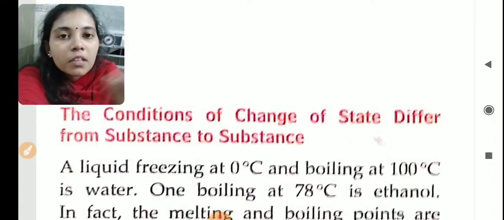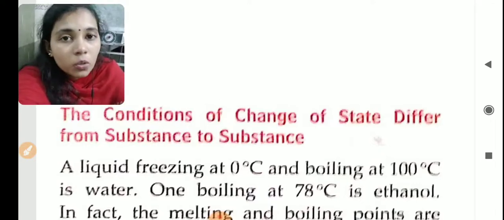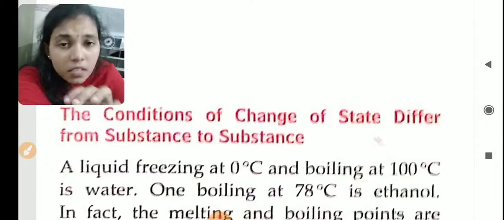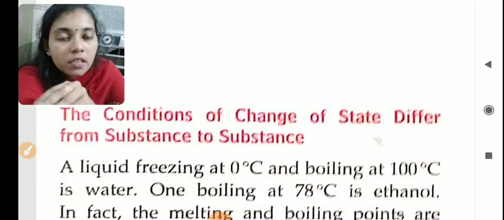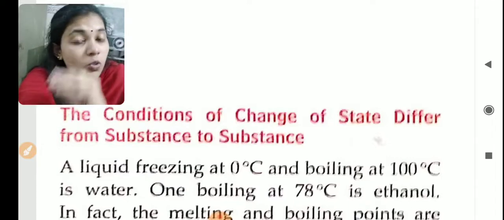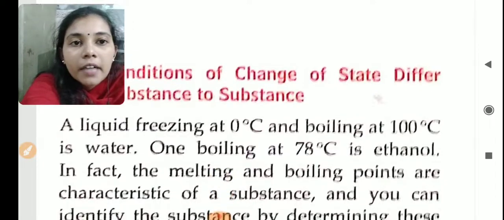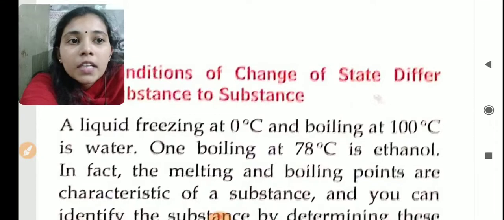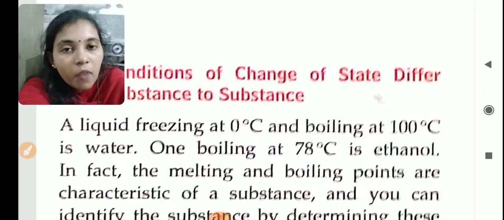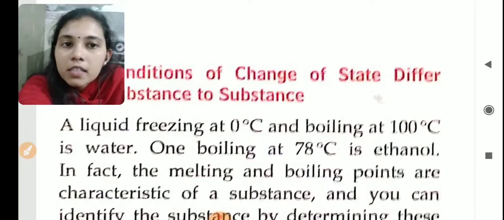But if you are keeping the ice on the table, suddenly it will not melt to water. It will take some time. Slowly that ice will melt, right? Same way, all substances require different temperatures to change from one state to another. Understand? See, a liquid freezes at 0 degrees Celsius and boils at 100 degrees Celsius. That is water. Water will freeze at 0 degrees Celsius and boil at 100 degrees Celsius.